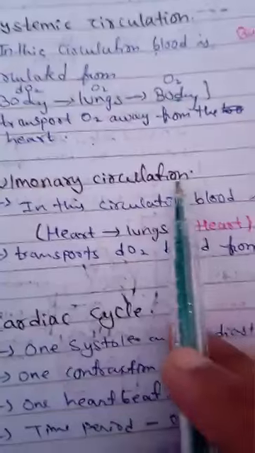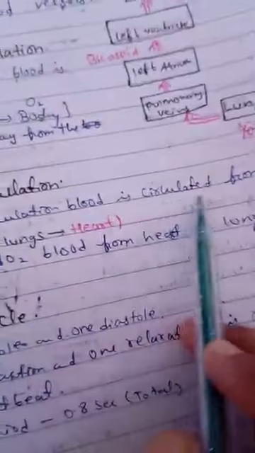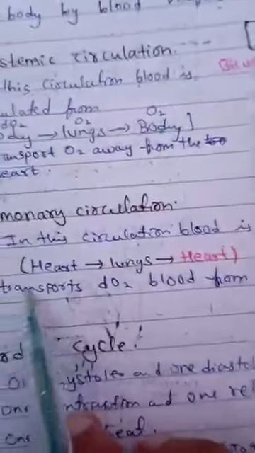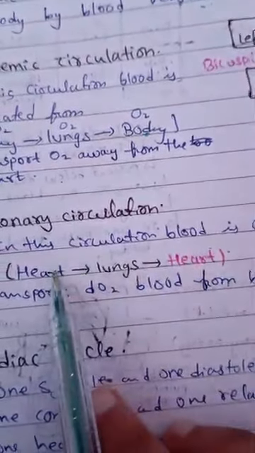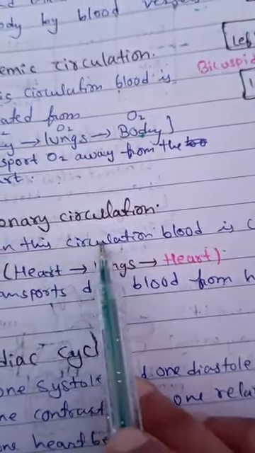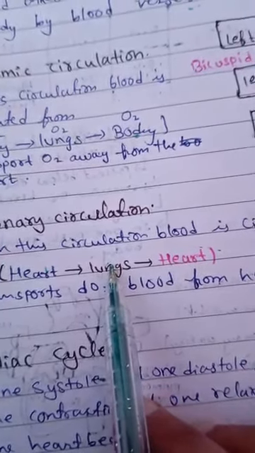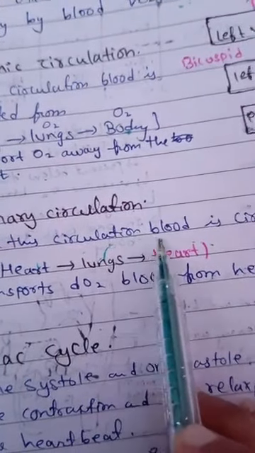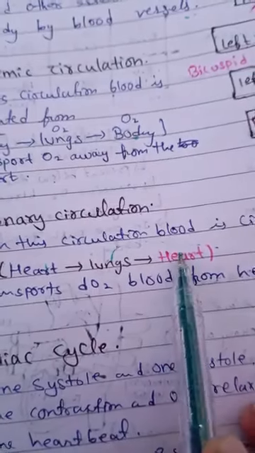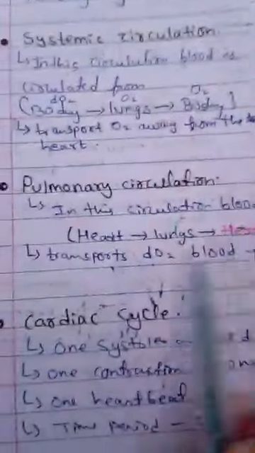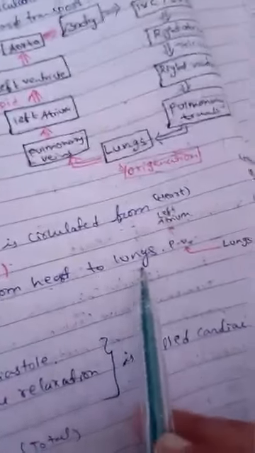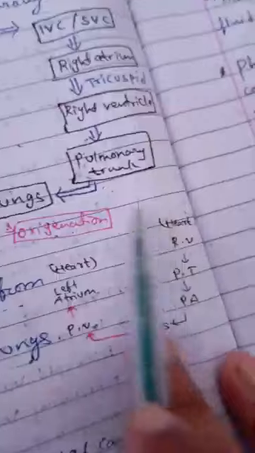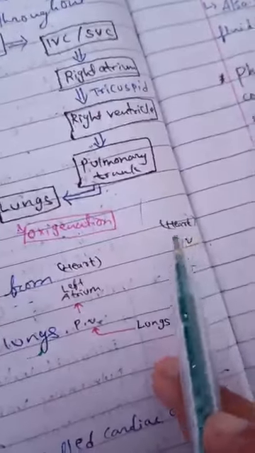Then we see pulmonary circulation. In this circulation, blood is circulated from the heart to the lungs, then back to the heart. Deoxygenated blood of the heart gets oxygenated in the lungs, then comes back into the heart as oxygenated blood. It transports deoxygenated blood from the heart to the lungs. See this, very easy to understand.